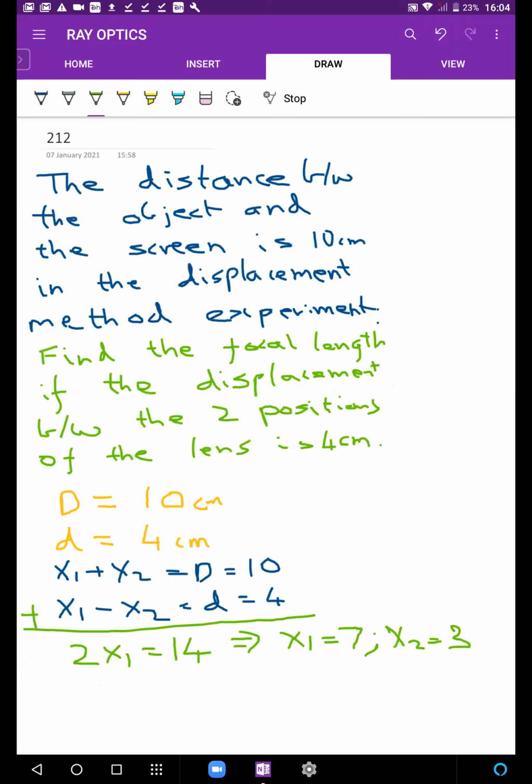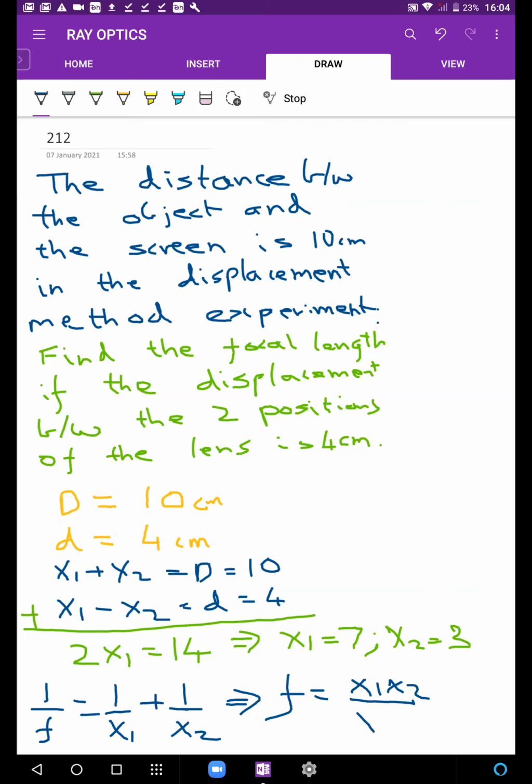After this, 1 upon f is 1 by x1 plus 1 by x2. Whenever you get this, you can of course directly use it. F is x1 x2 upon x1 plus x2.